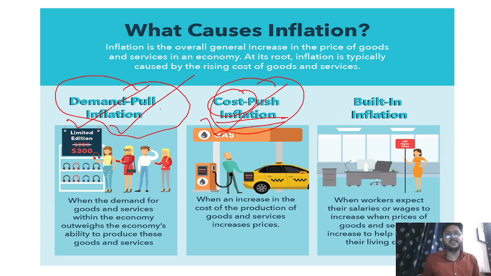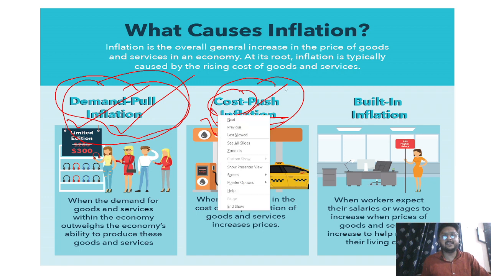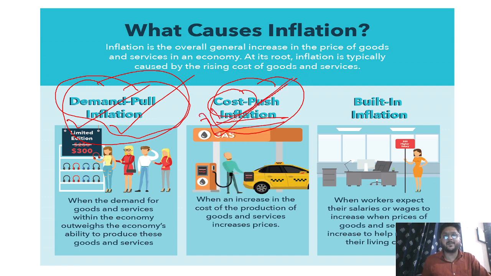So the basic difference between the two is, if demand is increasing and because of that the price of goods and services is increasing, it is called demand pull inflation. And on the other hand, if cost is increasing and because of that the price is increasing, it is called cost push inflation.